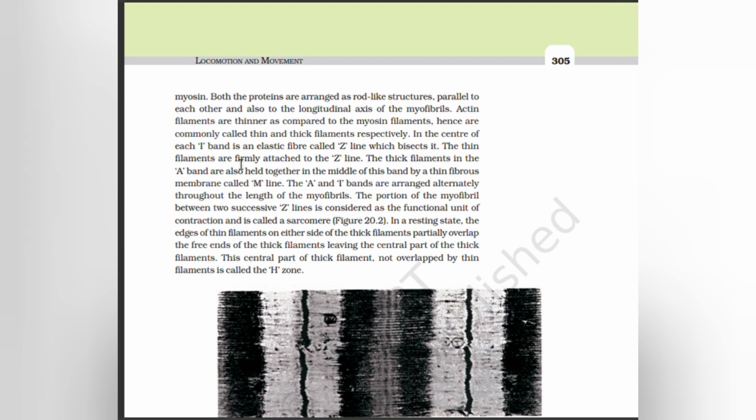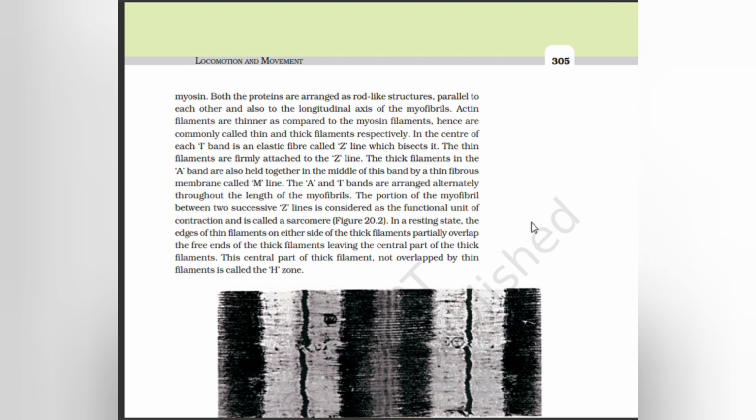In the center of each I band is an elastic fiber called the Z line, which bisects it. The thin filaments are firmly attached to the Z line. The thick filaments in the A band are also held together in the middle of this band by a thin fibrous membrane called the M line. The A and I bands are arranged alternately throughout the length of the myofibrils.